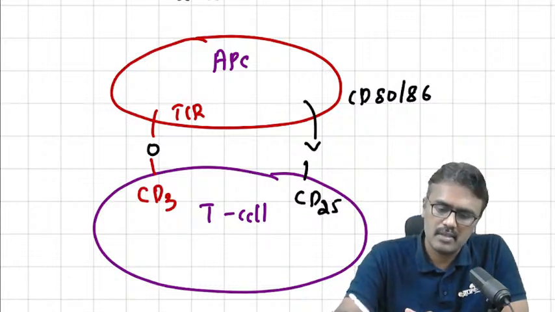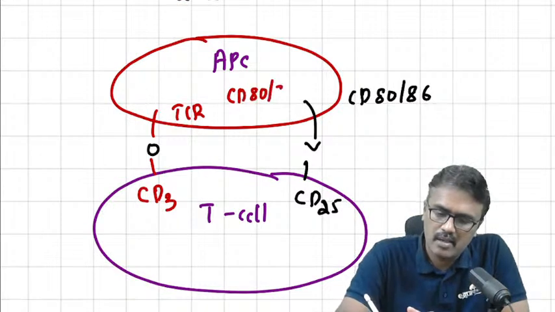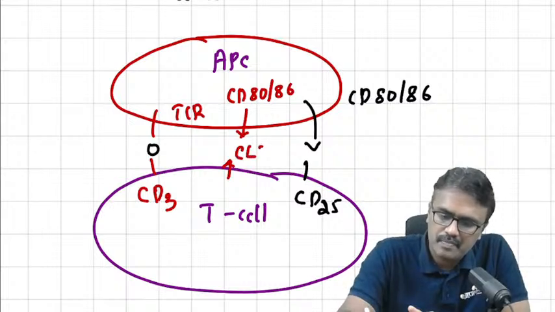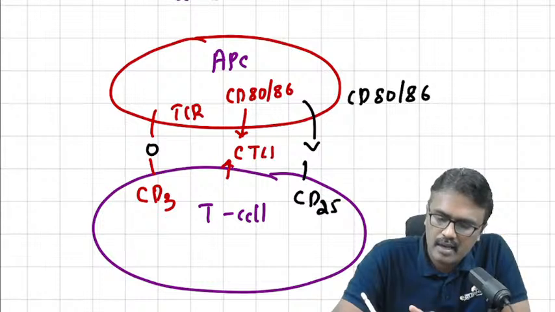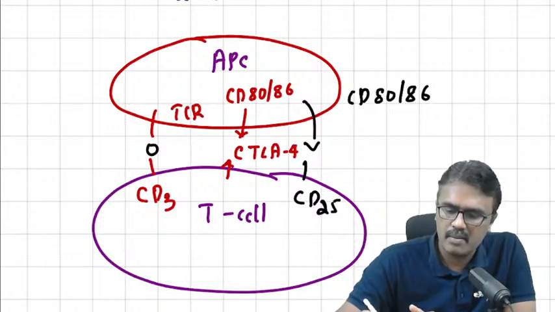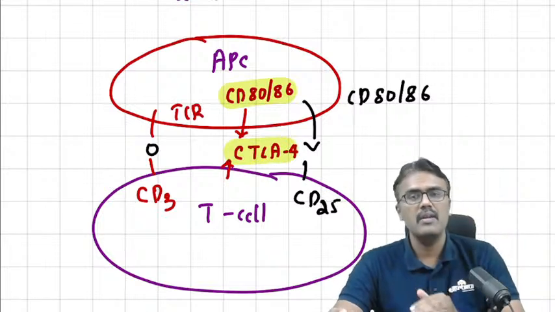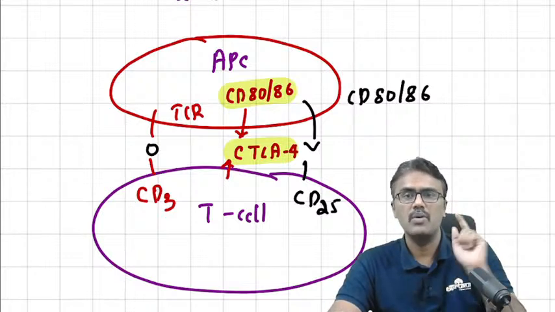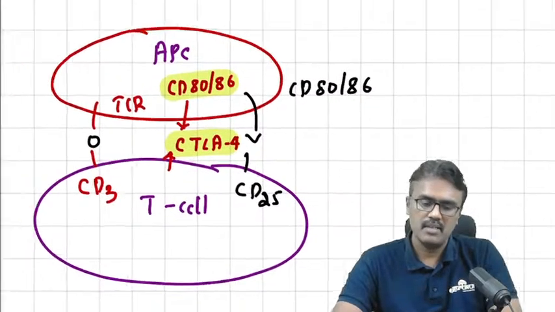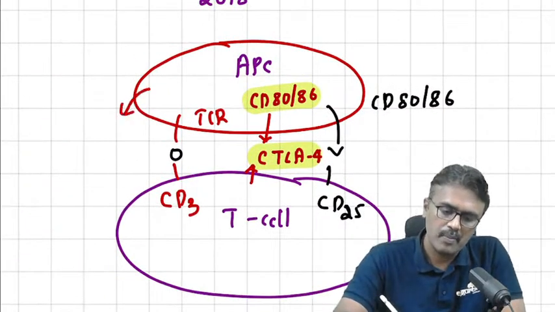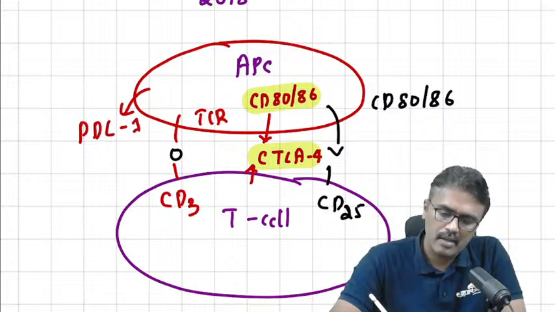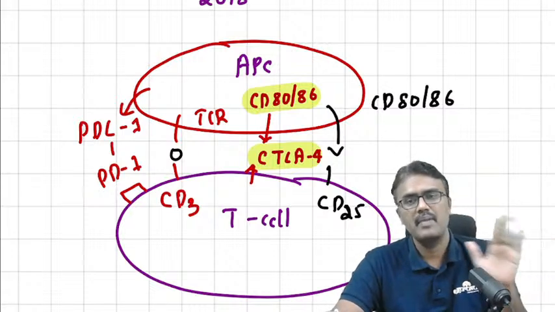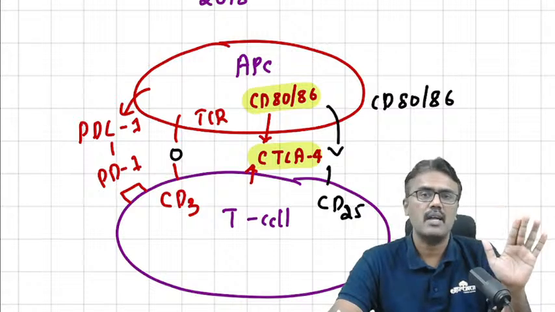There is a mechanism: CD80/86 will bind with a target called CTLA4. If CD80/86 binds to CTLA4, then the immunity will stop. That is called a break. It will break the immunity. So that means the antigen is ours, and the body doesn't mount an immune response. The same thing is done by one more, the programmed death ligand 1, which will bind PD1, and if they attach to each other, again the break is applied. The cancer cells are not killed, or the antigens which are our own will not be killed.